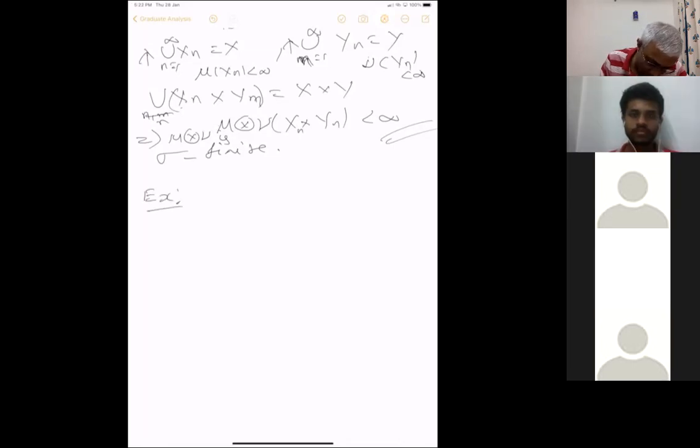Let us take R with the Lebesgue sigma algebra, which I will denote by L. When you use the Carathéodory extension for Lebesgue measure, you get a sigma algebra, the complete sigma algebra. So this is the Lebesgue sigma algebra and lambda is the Lebesgue measure.